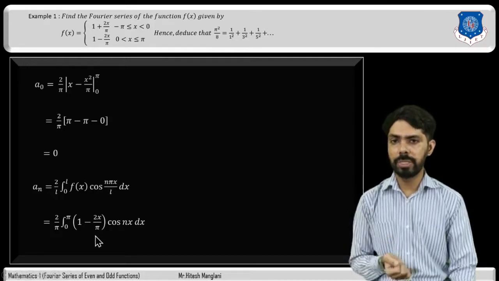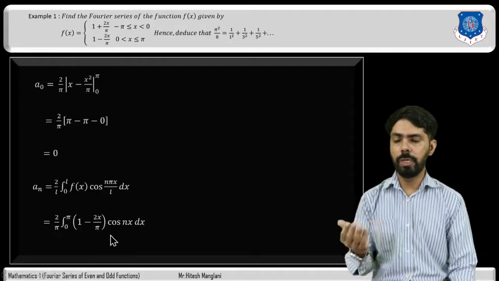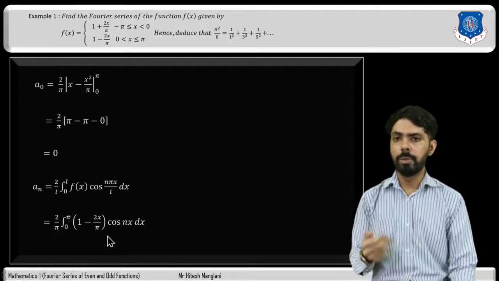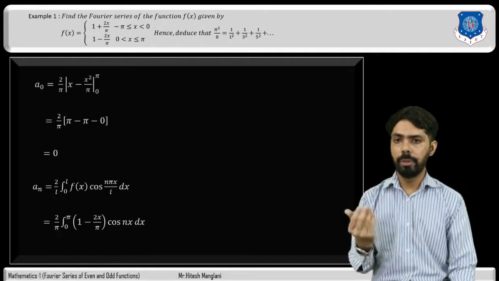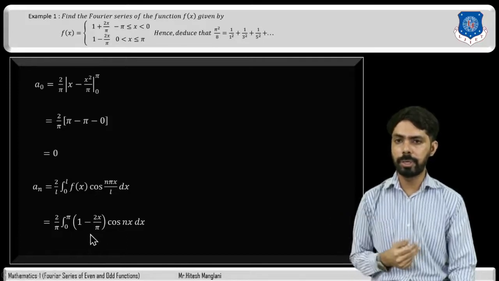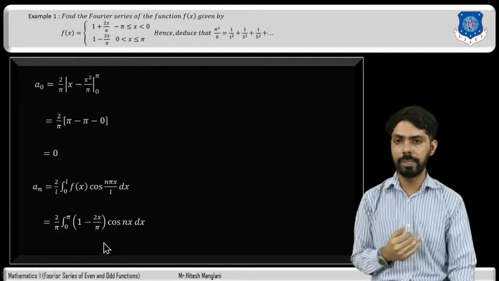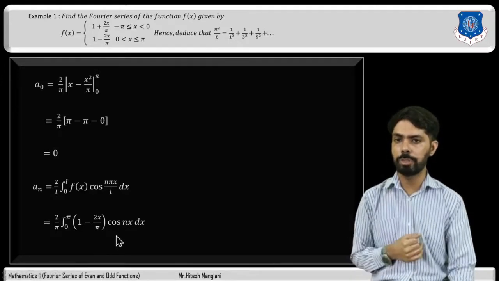Now here as you can see that there are two functions, so we will use Bernoulli's formula. So first of all we will have to choose one function whose successive differentiation is 0. So here we will choose this function, that is 1 minus 2x divided by pi, because its successive differentiation is 0. So first of all this function will be as it is, then we will take integration of cos nx.